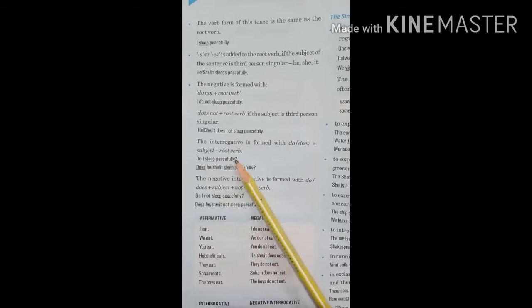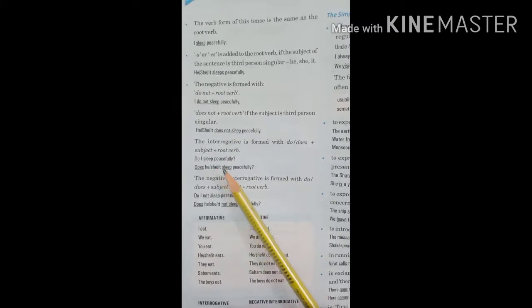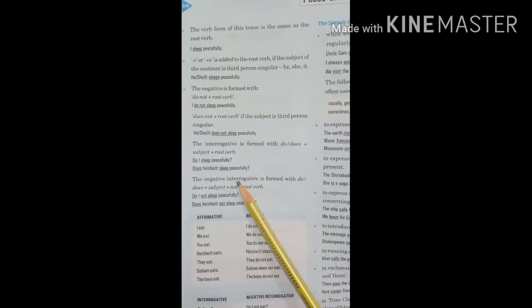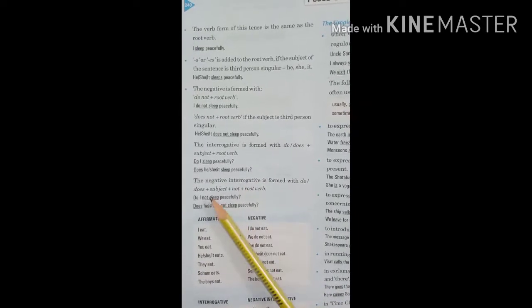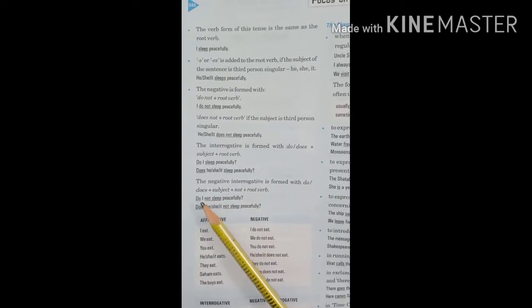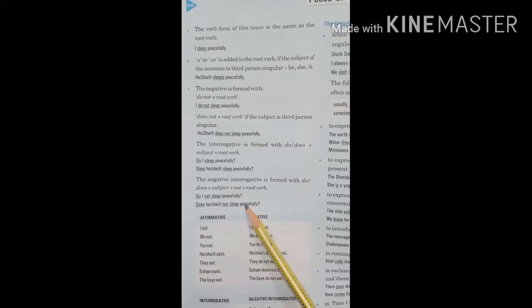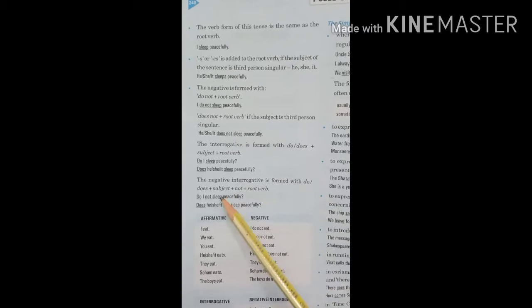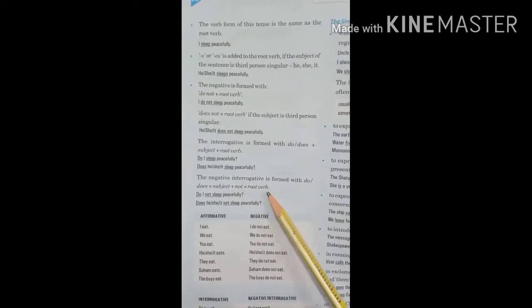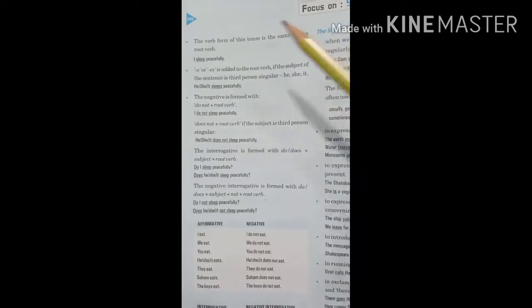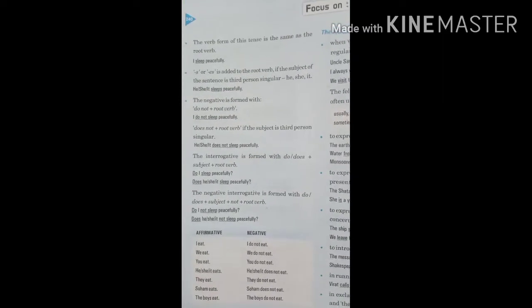Do I sleep peacefully? Does he sleep peacefully? And the sign of interrogation will be there. And the negative interrogative we will make by do I not sleep? Does he not sleep? Do or does plus subject plus not plus root verb. In this way you can make the sentences.